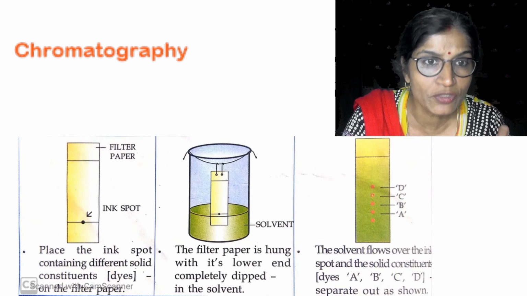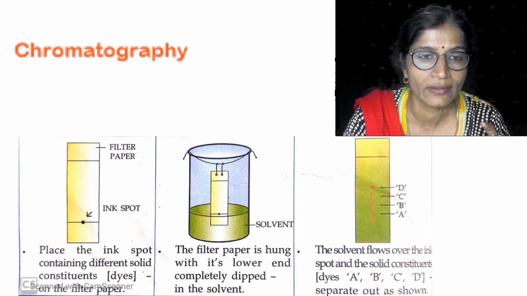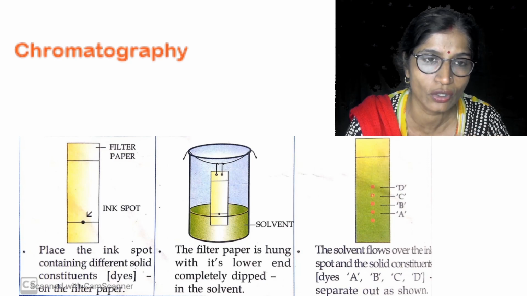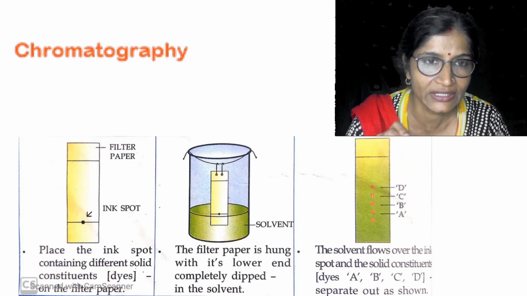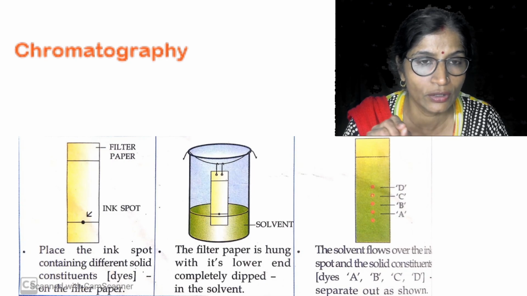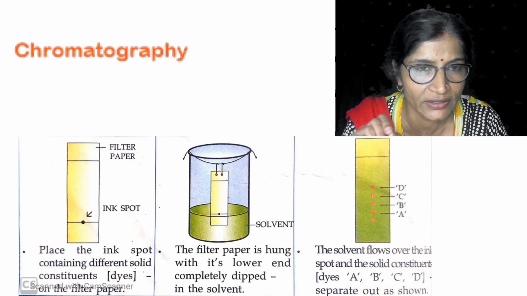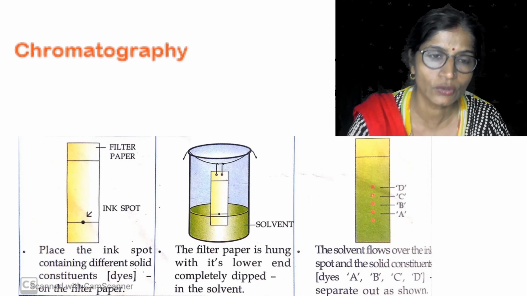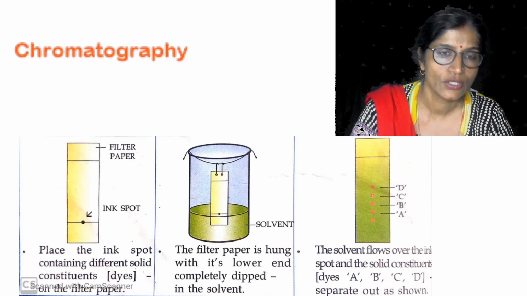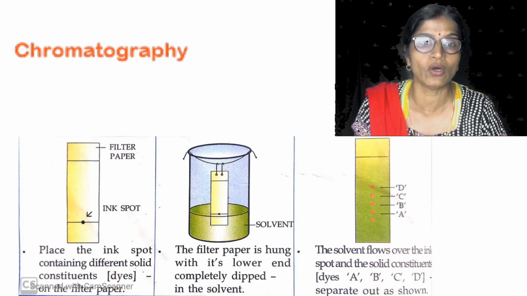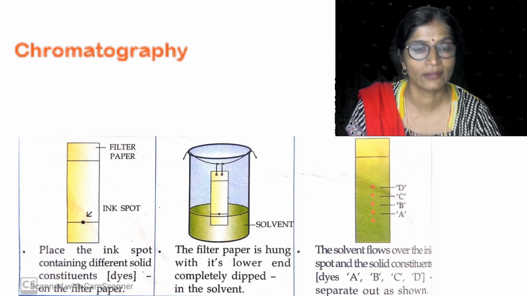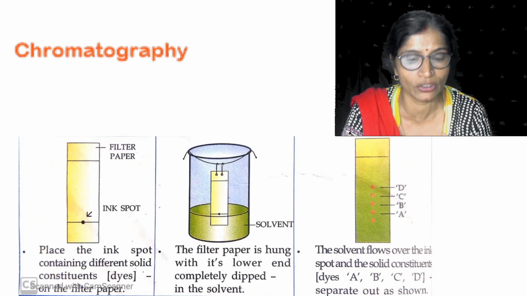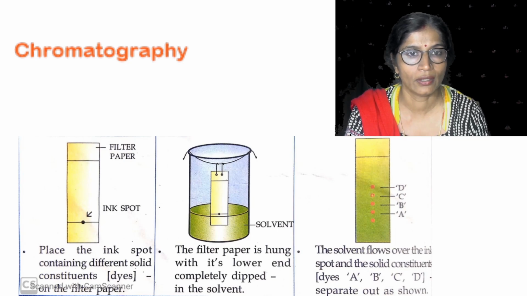Like when you dip chalk in ink, you have observed that the ink is adsorbed only on the surface of the chalk, because when you break the chalk, you will see that the center part is not blue in color if blue ink was used, while on the outer surface you will get the blue ink stain. So that is due to adsorption. So adsorption means anything is held only on the surface. And here in chromatography, the adsorption method is used. The adsorption of the component is